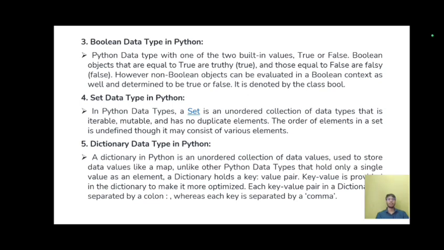Dictionary data type in Python. A dictionary in Python is an unordered collection of data values used to store data values like a map. Unlike other Python data types that hold only a single value as an element, a dictionary holds a key-value pair. Key-value pairs are provided in a dictionary to make it more optimized. Each key-value pair in a dictionary is separated by a colon, whereas each pair is separated by a comma.